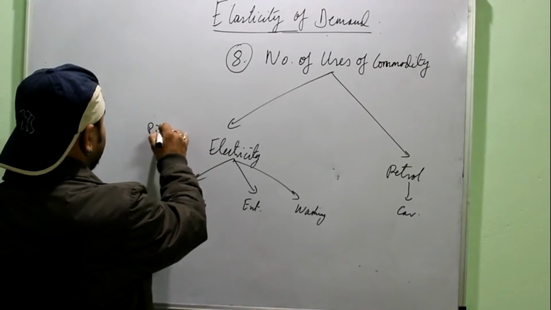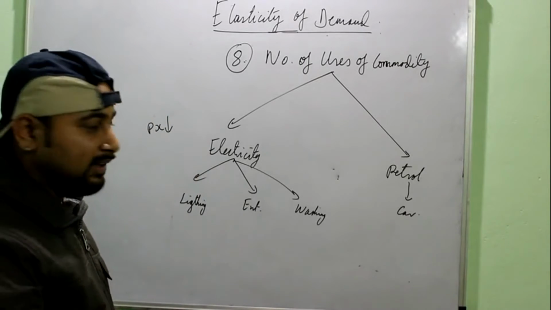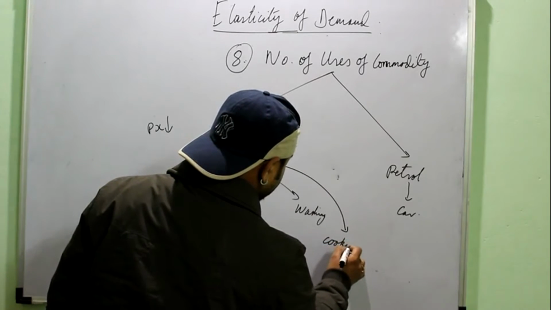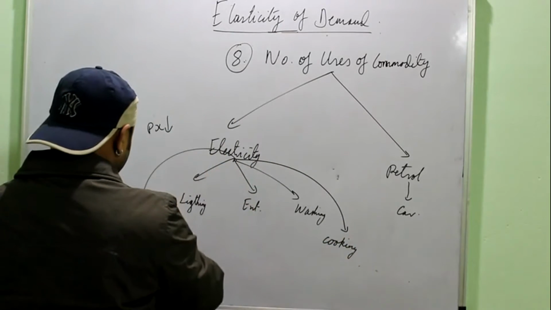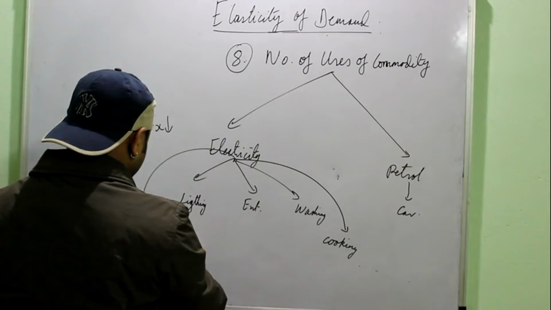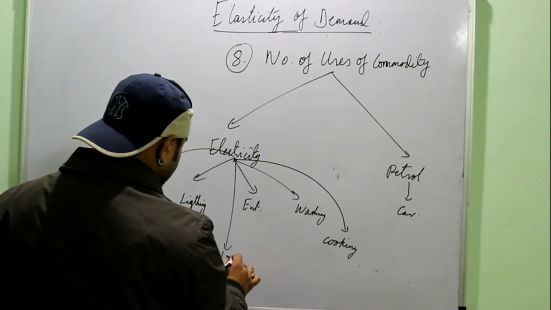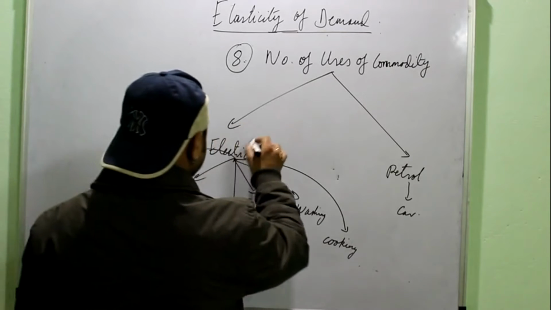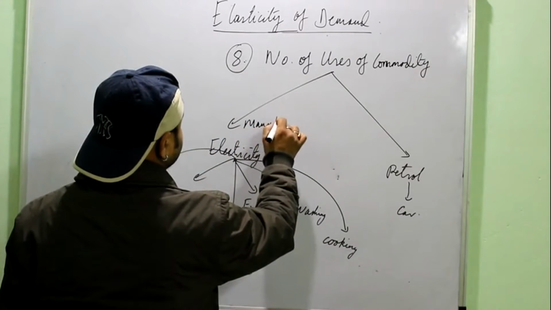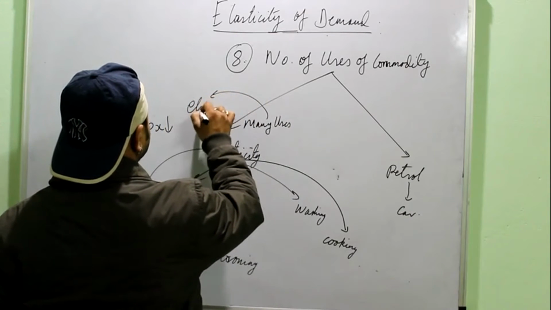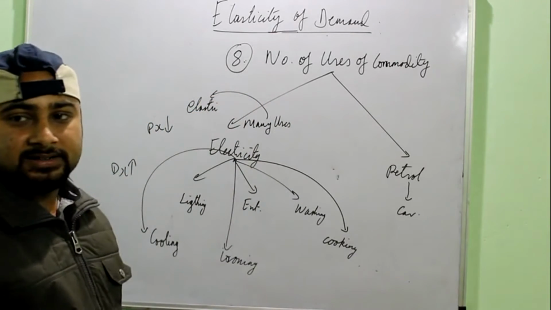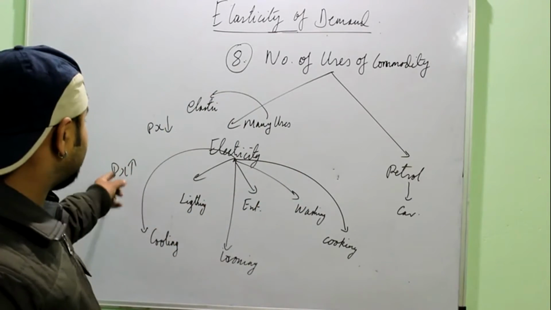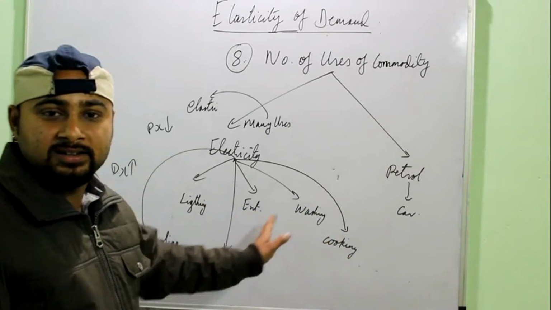Now suppose the price of electricity falls. What you can do? You can increase the number of uses, right? I can use it for cooking even. I can use it for cooling even. For ironing my clothes. So it means the demand has increased. So if the commodity has many uses, its demand is said to be elastic, right? Because if the price of the commodity falls, the consumer will increase the number of uses, and in case the price rises, he can decrease the uses.